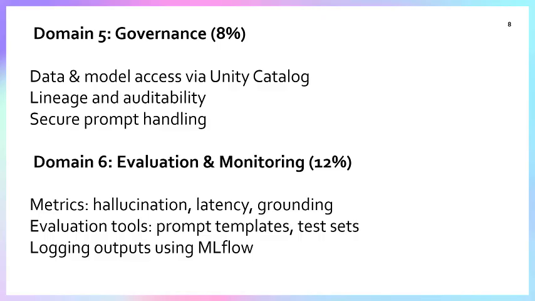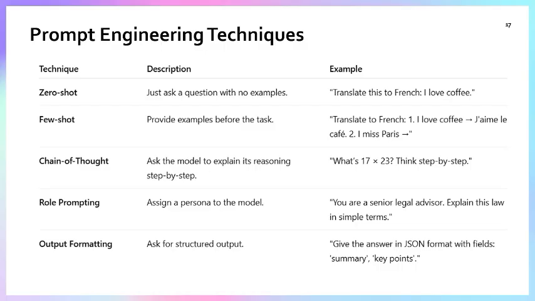Now we will discuss prompt engineering techniques. As we know, the prompt is something a user writes, or the user's question is the prompt, and the way we write it should be effective so that we can get a proper answer. This is called prompt engineering. There are a few techniques of prompt engineering: few-shot, zero-shot, chain of thought, role prompting, and output formatting.